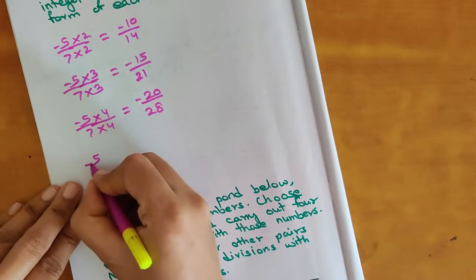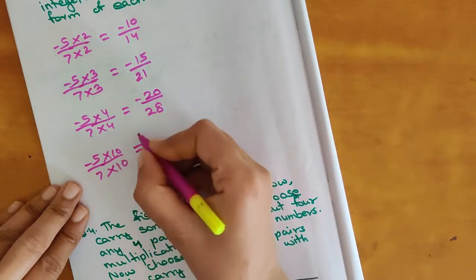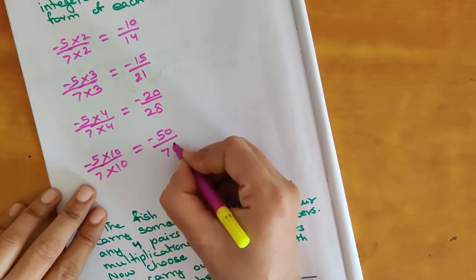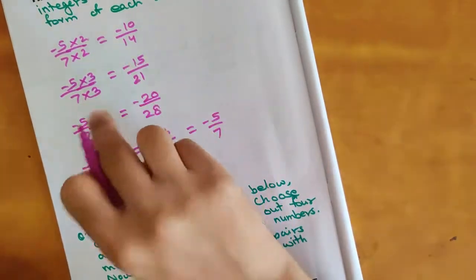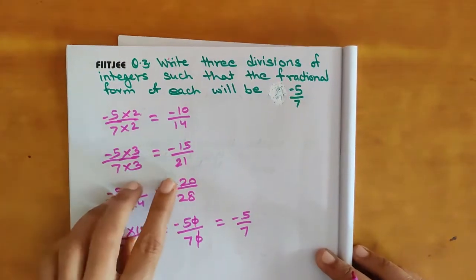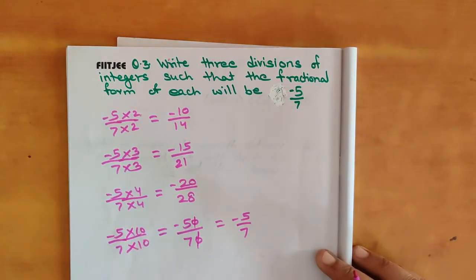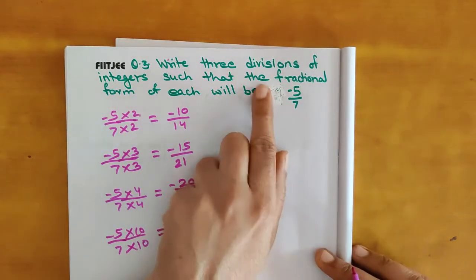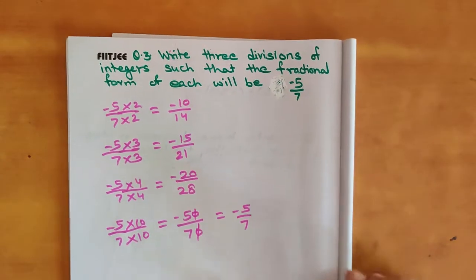And next I am taking negative 5 by 7 and 10. I am taking 10, so it is easy. 5 10s are 50, negative, positive, negative. Okay, so see, 0 got cancelled. You got again negative 5 by 7. So again dividing by that number, you will get this. So negative 10 by 14, negative 15 by 21, negative 20 by 28, and negative 50 by 70 are the fractional forms. Again we will get in the simplest form, negative 5 by 7.